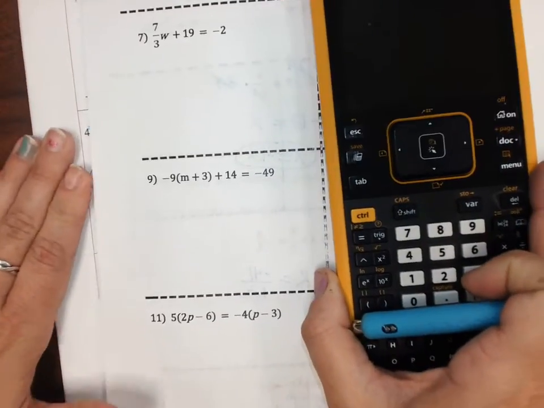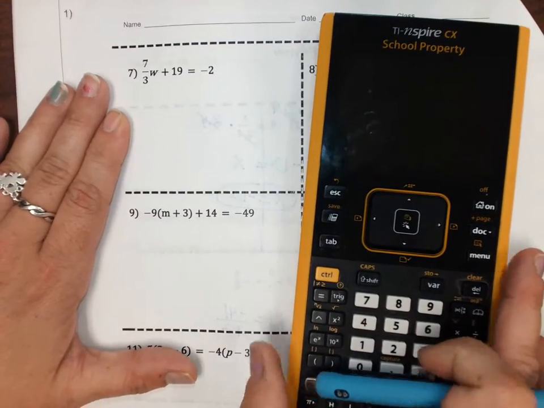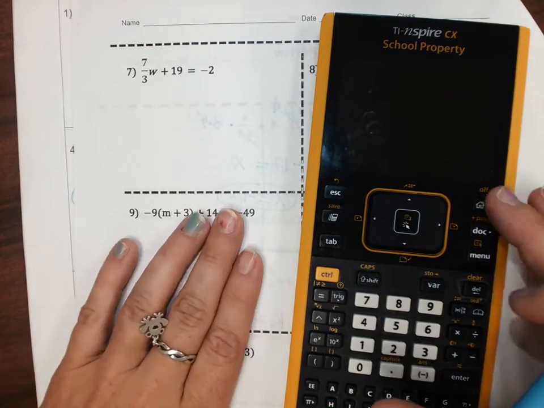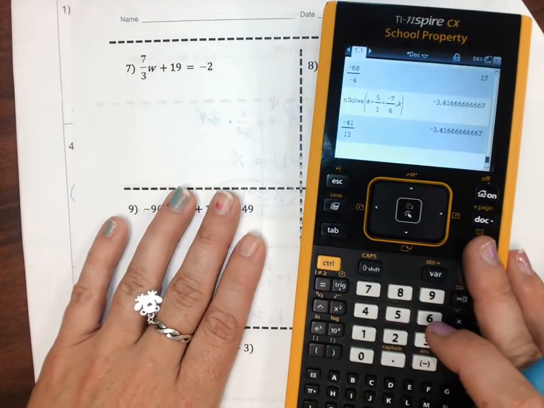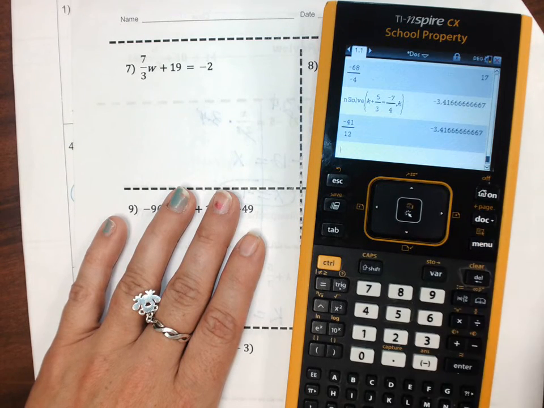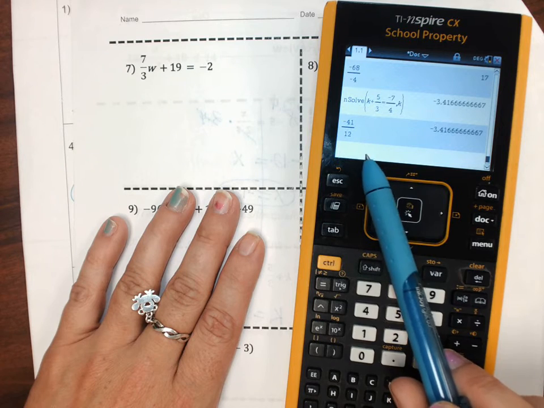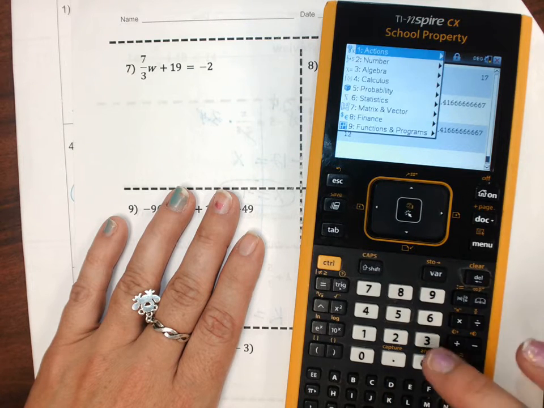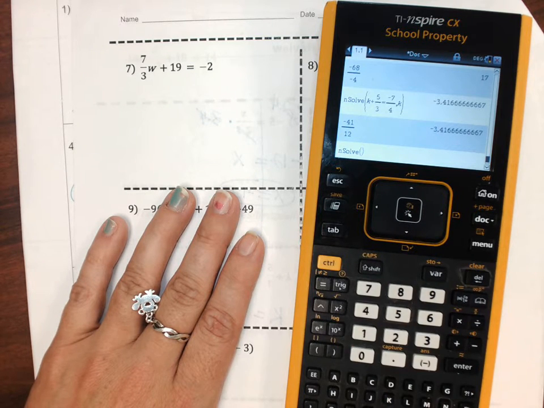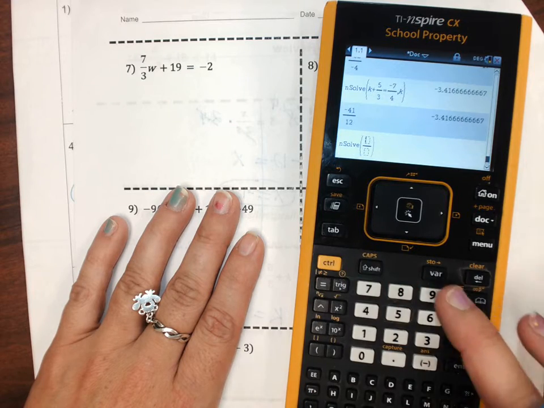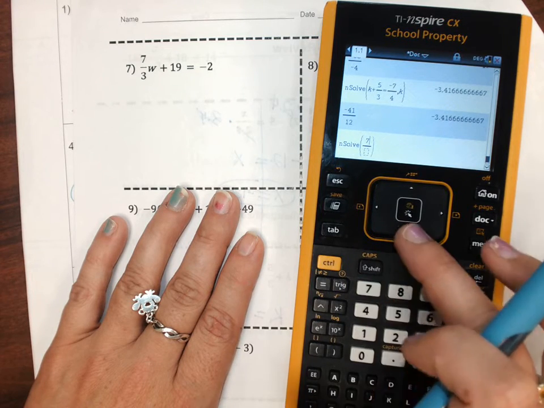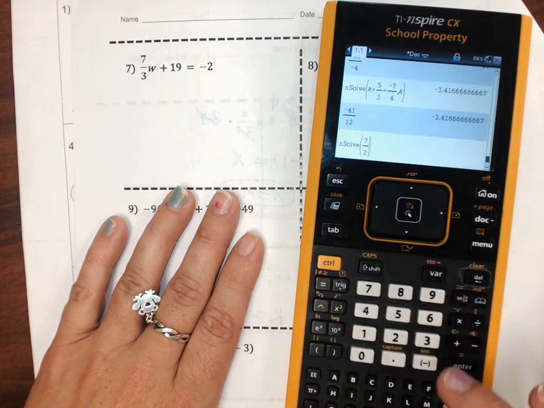I realistically think when you see number 7, what are you going to try? You're going to try nSolve. Let's practice nSolve. Okay? We're going to say menu 3-1. So many people forget to put the beginning part. Okay? Menu 3-1. And I'm going to get my fraction in there.